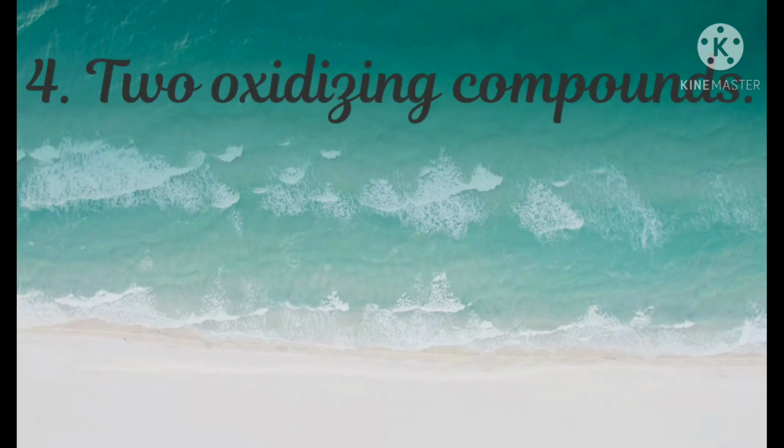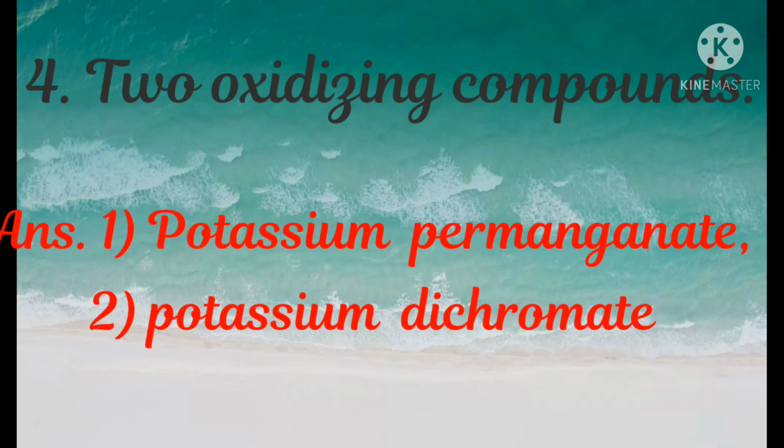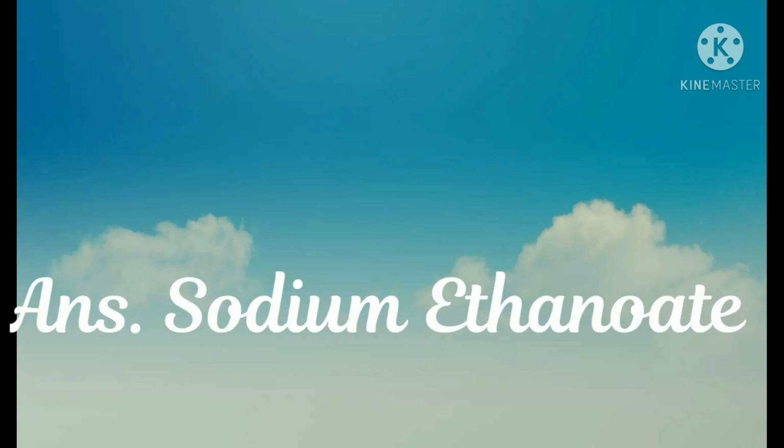4. Two oxidizing compounds. Answer to this question is 1. Potassium permanganate and 2. Potassium dichromate. 5. IUPAC name of sodium acetate. The IUPAC name of sodium acetate is sodium ethanoate.